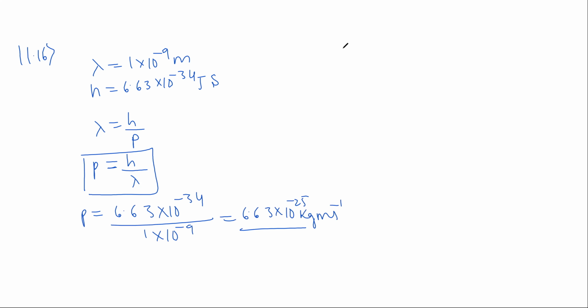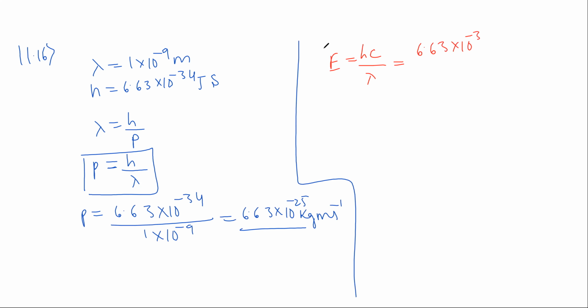So next, energy of the photon is given by the formula E is equal to hc divided by lambda. So c andre velocity of light. H Planck's constant 6.63 into 10 to the power of minus 34. C value velocity of light 3 into 10 to the power of 8 divided by wavelength is 1 into 10 to the power of minus 9. ಅದನ್ನ electron volt convert ಮಾಡಕ divided by 1.6 into 10 to the power of minus 19 ಮಾಡಿದ್ರೆ 1.243 kilo electron volt ಅಂತ ಬಂತು.